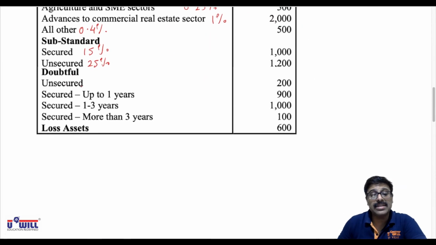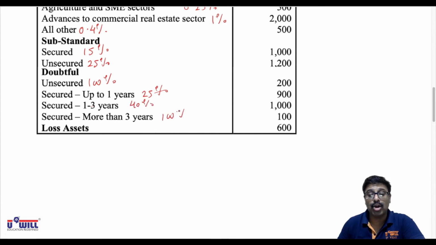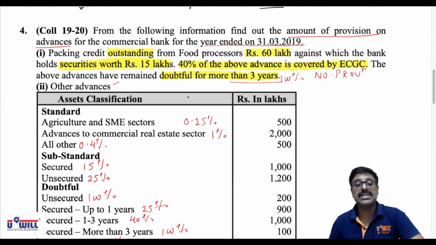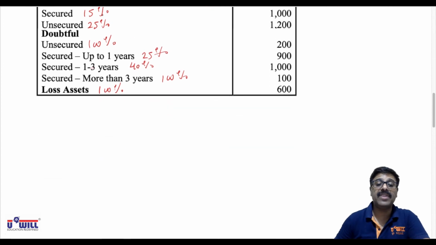And in doubtful, unsecured always 100%. Within secured, up to 1 year, 25%. 1 to 3 years, 40%. More than 3 years, 100%. And loss assets, 100%. Okay. So all of you must be able to remember these percentages. Then only you can solve the example perfectly well.